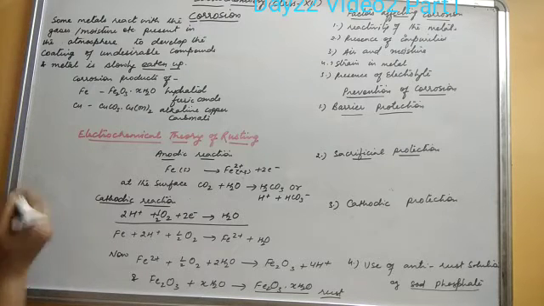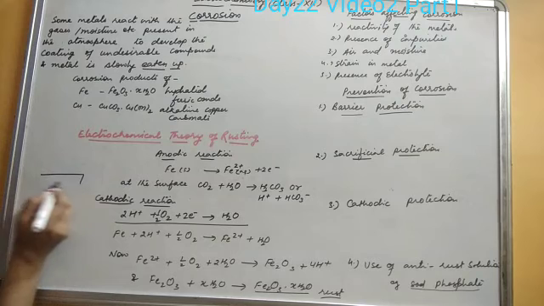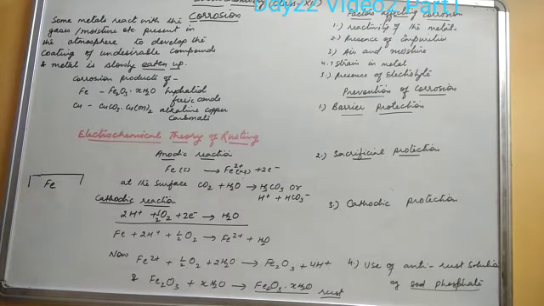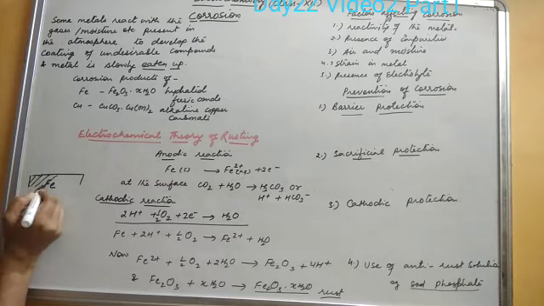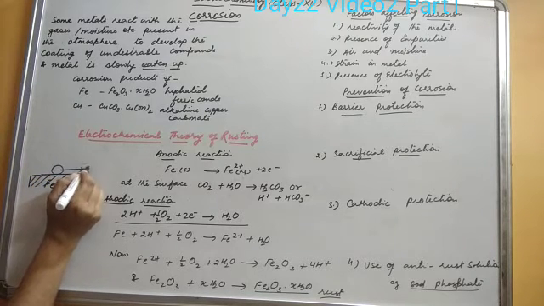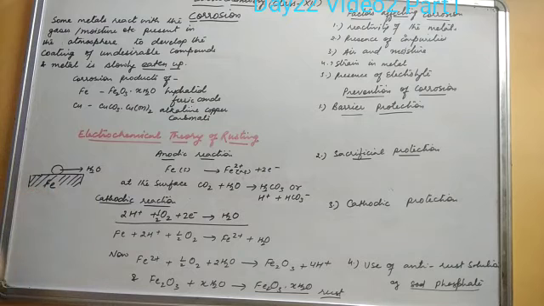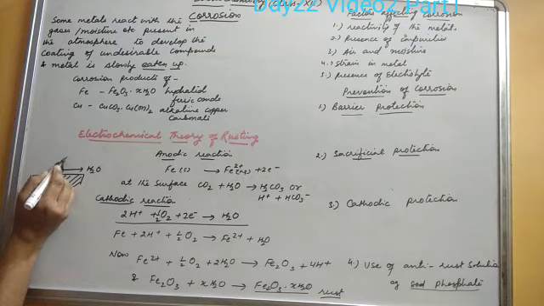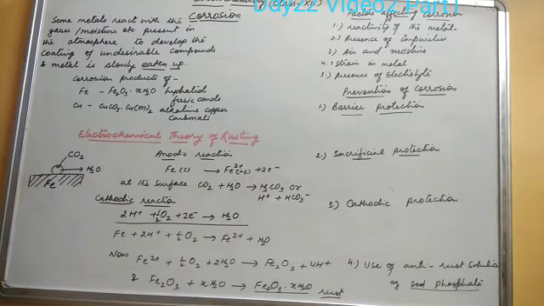If we see here, on a metal surface or iron piece, if it is kept outside in contact with air and moisture, this is the iron piece. If this is kept in air or moisture, then a water droplet, if it is there, means humidity is also there, so a water droplet is there on the surface. It absorbs carbon dioxide gas from the atmosphere.